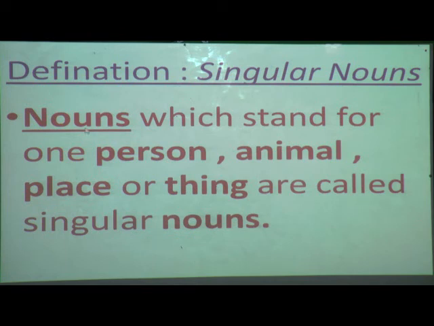Again I will repeat the definition of singular noun. So read along with me. Nouns which stand for one person, animal, place or thing are called singular nouns. I will show you some examples of singular nouns.